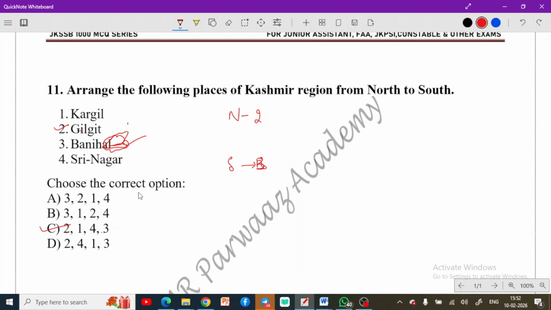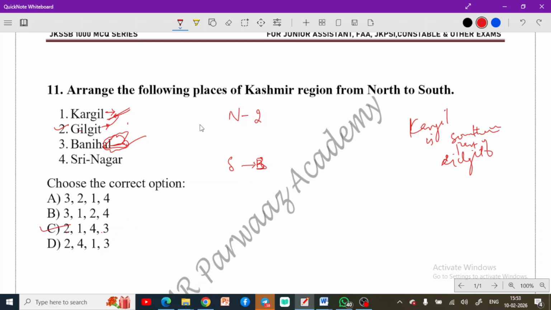And remember this also. Kargil is part of your Ladakh UT. Actually, Kargil is part of the Gilgit region, but Kargil comes under Indian territory. Kargil is the southern part of Gilgit, and this comes under Indian administration.